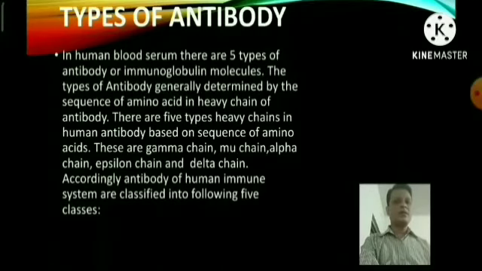Now, let's discuss the types of antibody. In human blood serum, there are 5 types of antibodies, or immunoglobulin molecules. The type of antibody is generally determined by the sequence of amino acids in the heavy chains. There are 5 types of heavy chains in human antibody: gamma, mu, alpha, epsilon, and delta chains. Accordingly, the antibodies of the human immune system are classified into the following 5 classes.